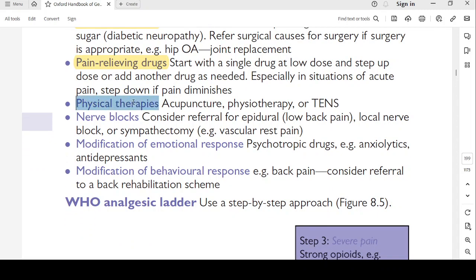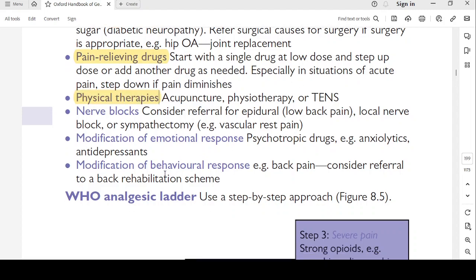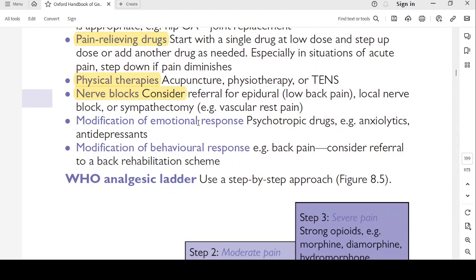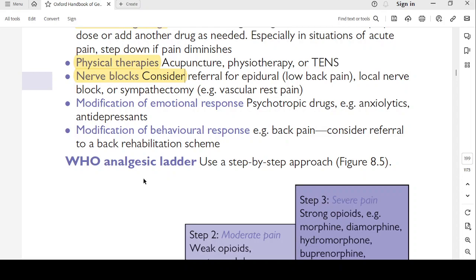Physical therapies: acupuncture, physiotherapy or TENS therapy. Nerve blocks: consider referral for epidural block for low back pain and local nerve blocks or sympathectomy for vascular rest pain. Modification of emotional response: psychotropic drugs like anxiolytics and antidepressants. Modification of behavioral response: back pain, consider referral to back rehabilitation scheme.